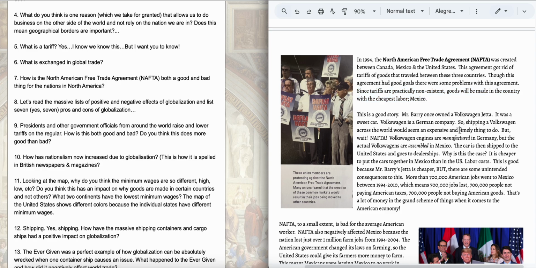You remember reading about my Volkswagen story? Well, the engine's German, but the car was manufactured in Mexico and then imported to the United States. It's less expensive to import a car from Mexico to the United States than from Germany to the United States.